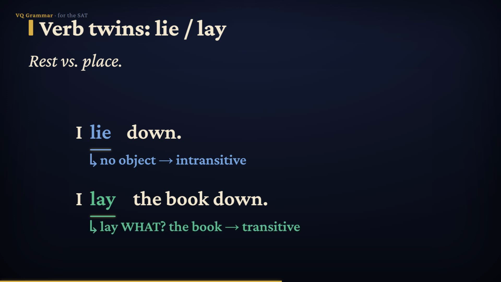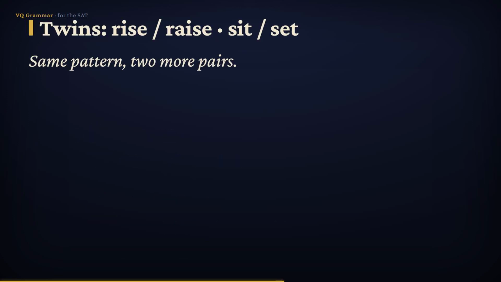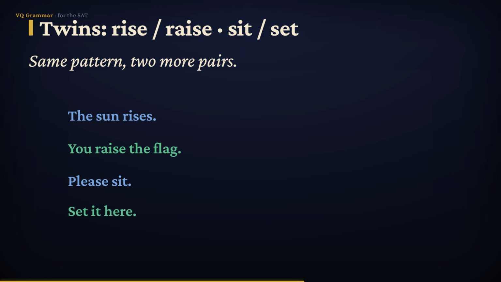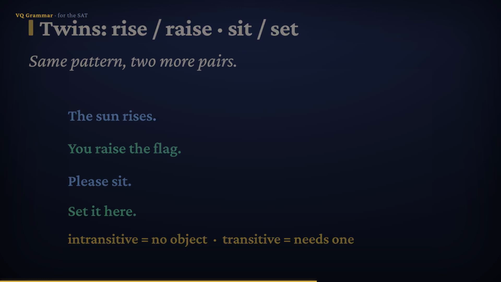Lay what? The book. Next pair, rise and raise. The sun rises with no object, but you raise the flag. Raise what? The flag. And sit and set. Please sit, no object, but set it here. Set what? It. So the pattern is wonderfully simple. The intransitive twin takes no object, while the transitive twin always needs one.